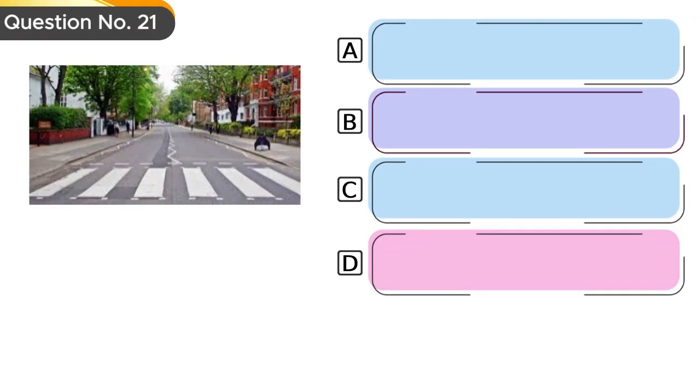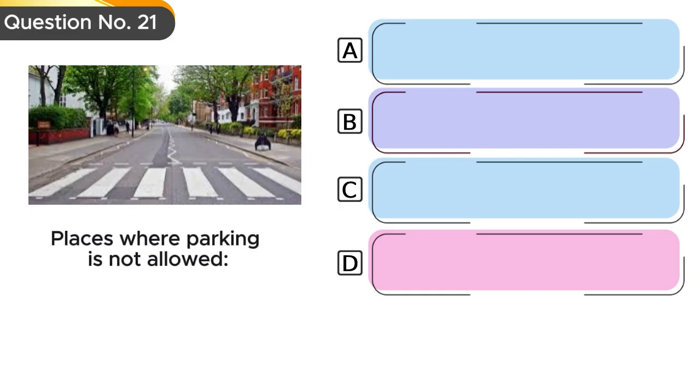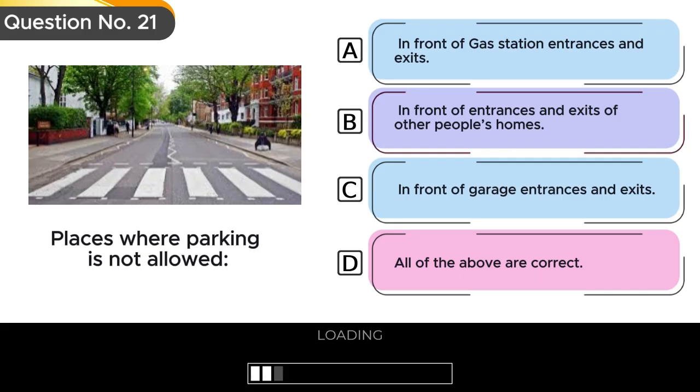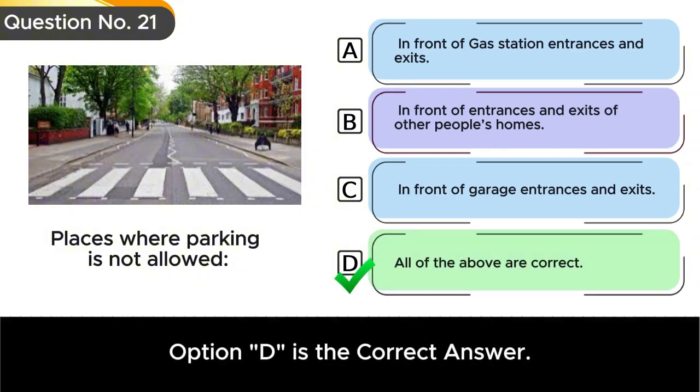Question number 21. Places where parking is not allowed. Option A. In front of gas station entrances and exits. Option B. In front of entrances and exits of other people's homes. Option C. In front of garage entrances and exits. Option D. All of the above are correct. Option D is the correct answer.